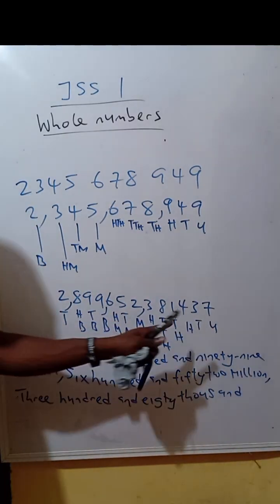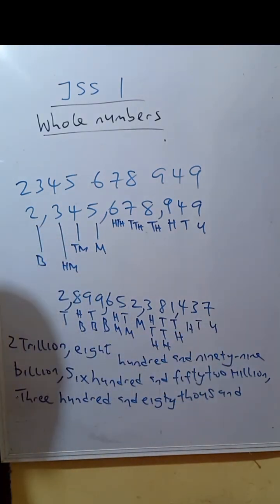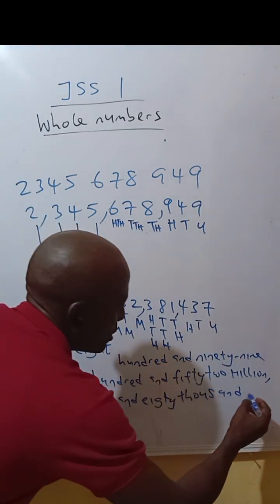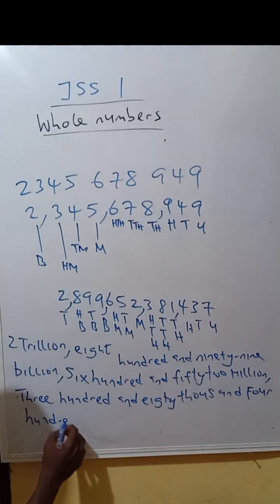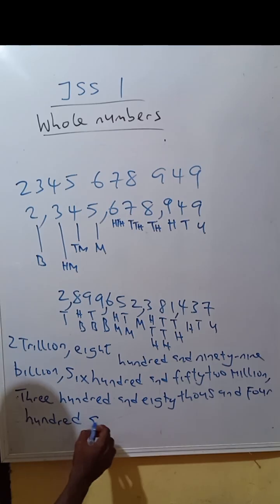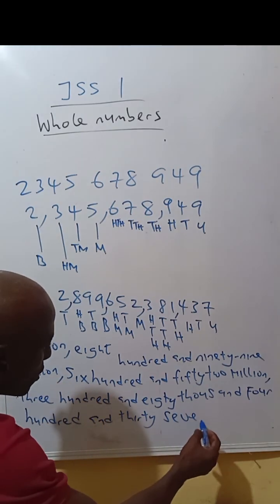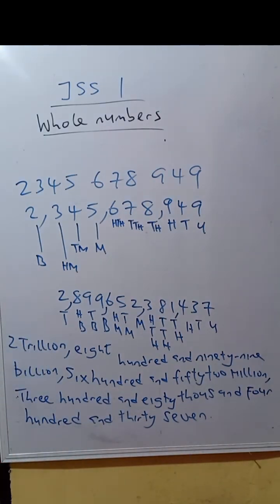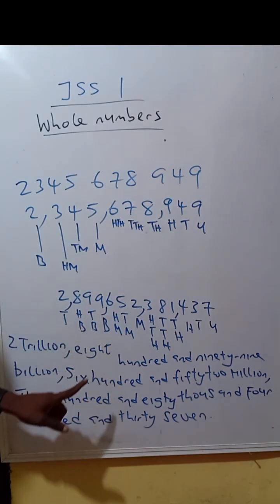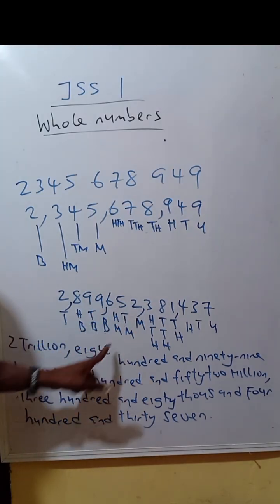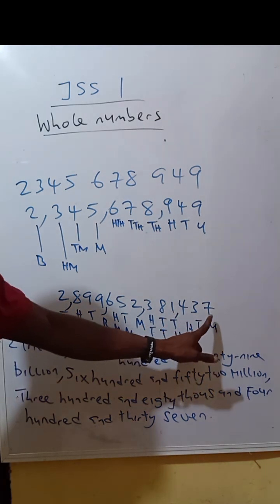Then the last three, 437. So you see, calling out numbers is not that difficult. 2 trillion, 899,652,381,437.